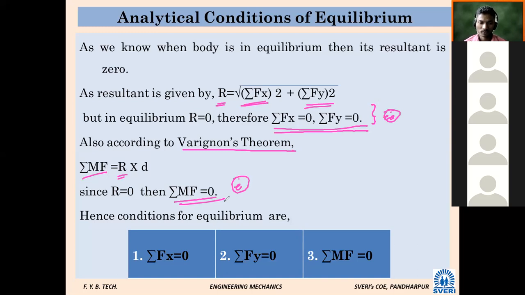Whenever a body is in equilibrium, these three conditions should be satisfied: summation Fx is equal to 0, summation Fy is equal to 0, and the summation of moments due to all forces is also 0.